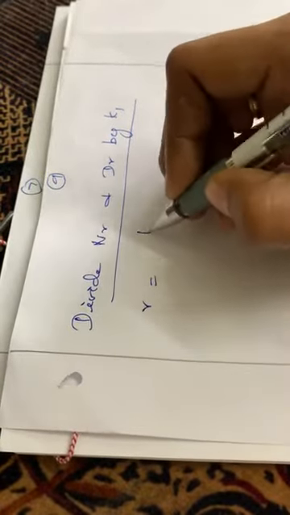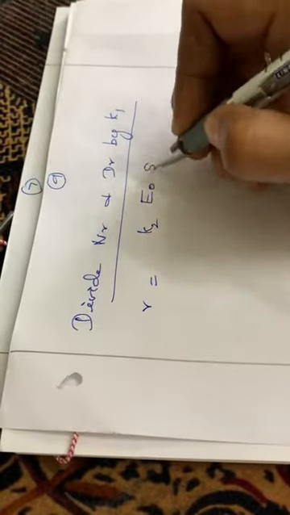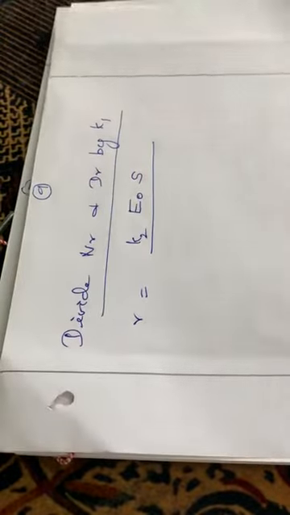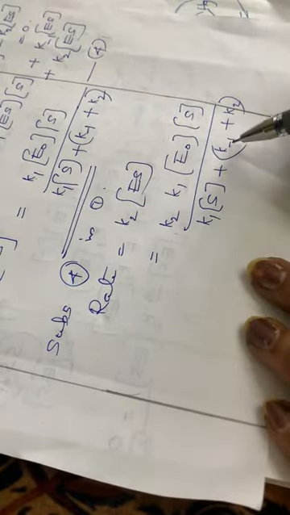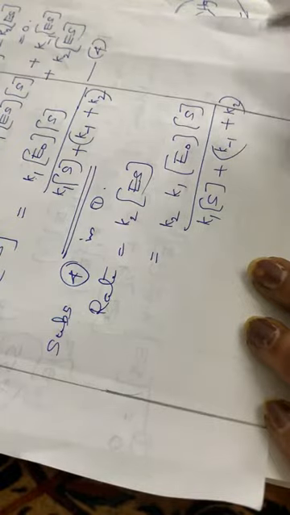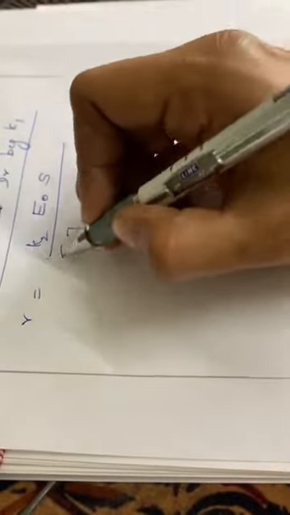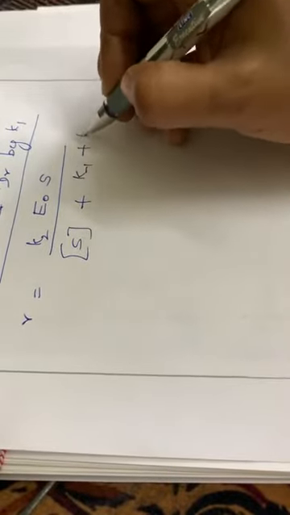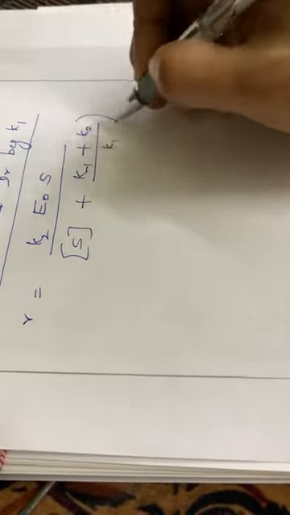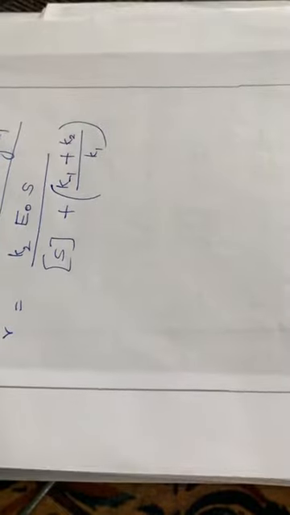So rate is equal to K2 into E0 into S. That is after dividing by K1 in the numerator. Then next you have to divide the denominator by K1. Here K1 is divided by K1. So S plus K inverse plus K2 divided by K1. In the second term there is no K1, so it will be like this: S plus K inverse plus K2 divided by K1. So that is the next step.